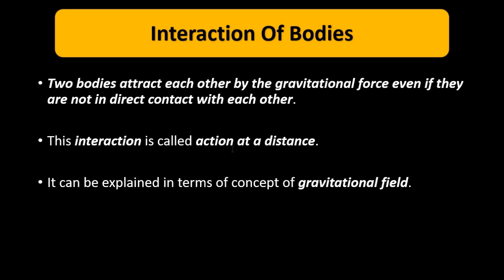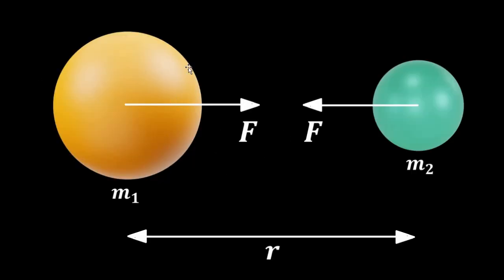Now when we discussed the first video on gravitation, I told you that gravitational force is like an action and reaction pair. So m1 attracts m2 with force F, and also m2 attracts m1 with the force F. The magnitude of the force is the same, but their direction is different.